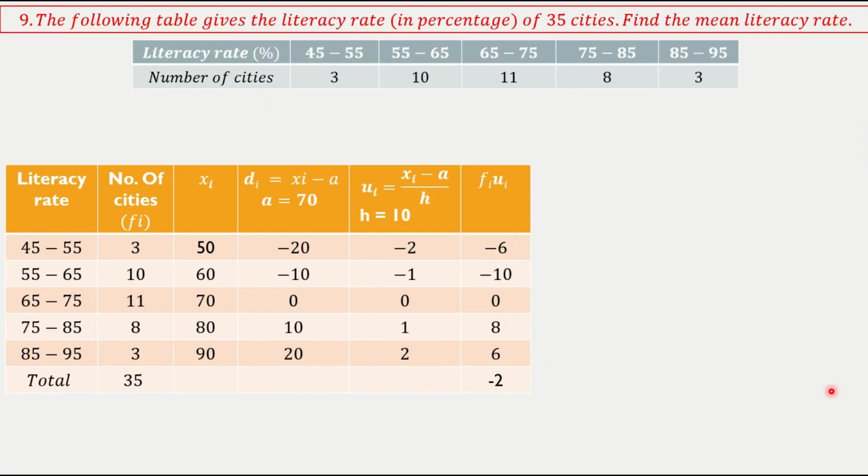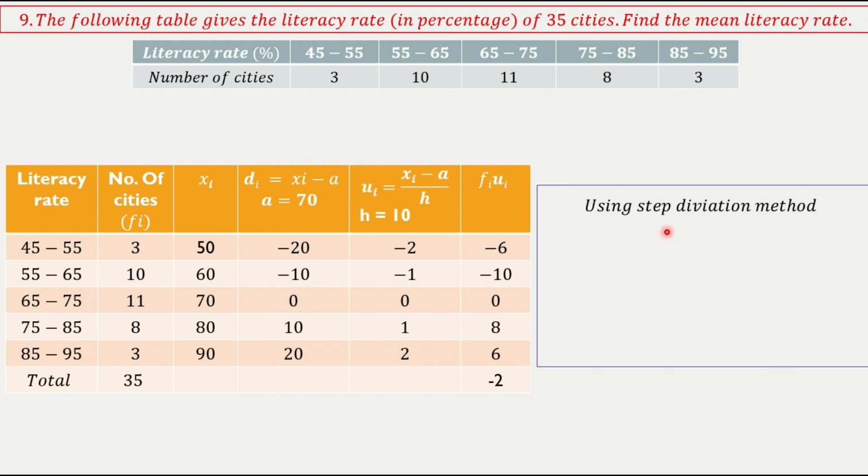The following table gives the literacy rate of 35 cities. Find the mean literacy. So here I choose the step deviation method, just to show how it will be. The class is here. Frequencies are written here, sum of frequencies 35. Xi is here. Then deviation is here. Ui is here, deviation by h. H is the class size, 55 minus 45, which is 10. Then fiui, whose sum is -2.